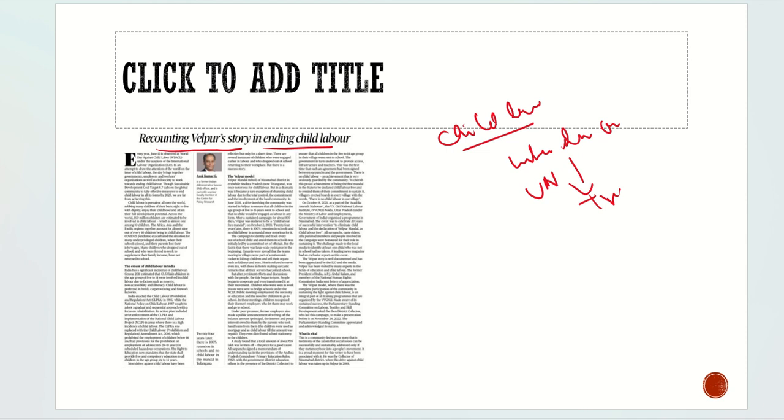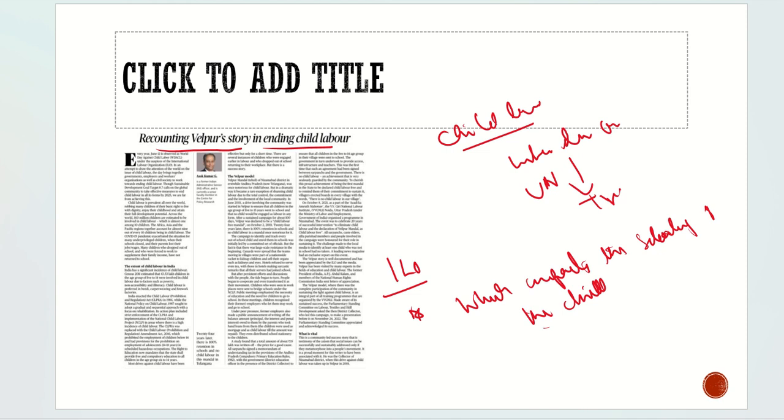So with respect to this, let's try to understand what child labor is. First, let's try to understand what the ILO says child labor is. To understand child labor, let's look at the definition of the ILO. It says that child labor is any work done by the child, within a certain age group, which impacts the schooling of the child.